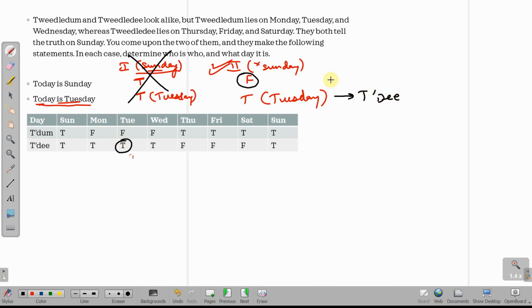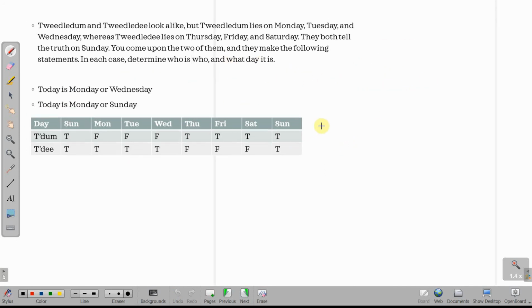And who lies on a Tuesday? Tuesday को कौन झूठ बोलता है? Tweedledum. So this person is Tweedledum. Alright. So I hope you were able to get to this case and get the answer. Chalo, then again another statement, the last case.